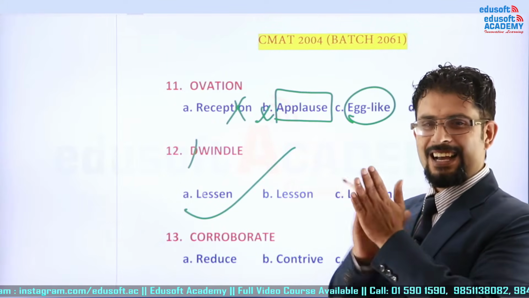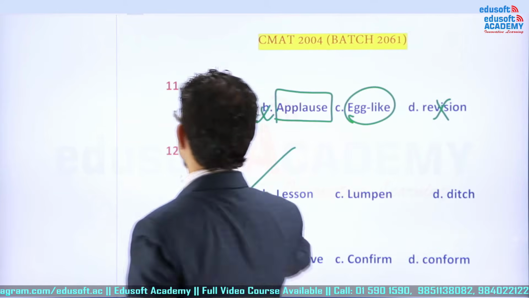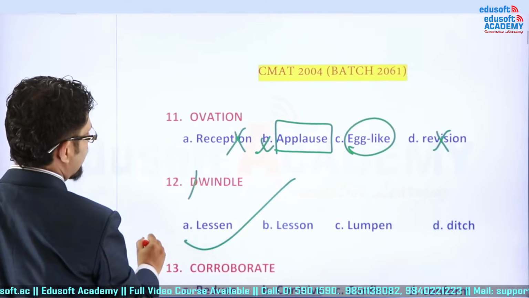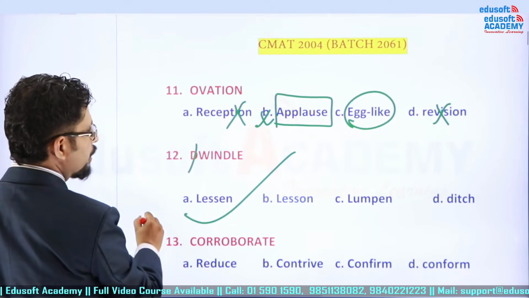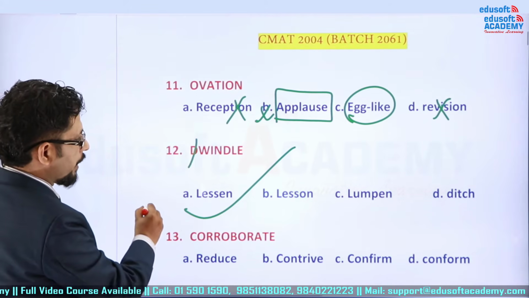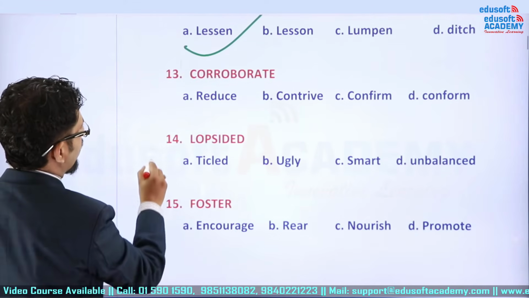Very good. Okay. Now we are going with another word that is corroborate. What is ovation? Good. Applause. What is windle? Diminution. Very good.